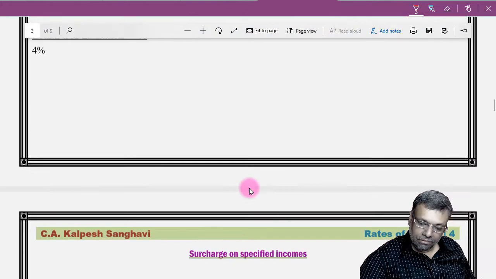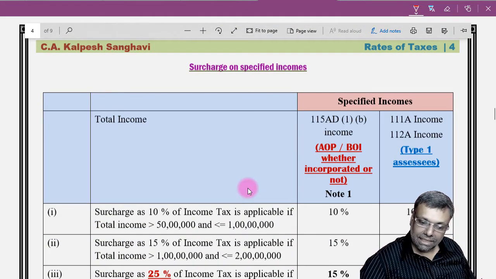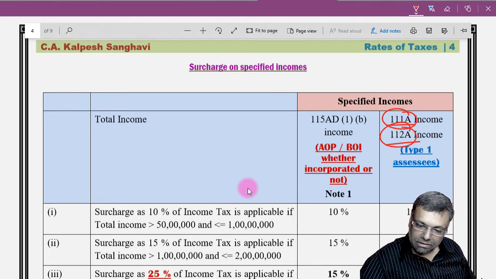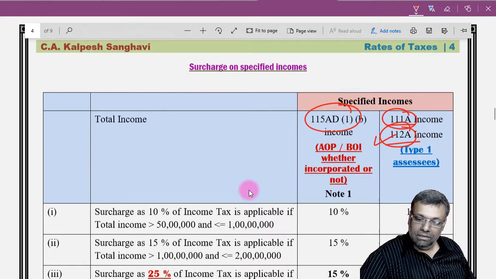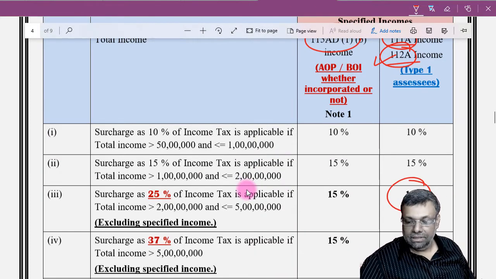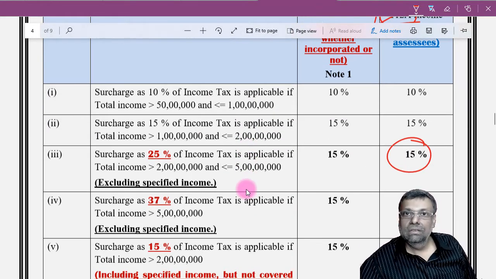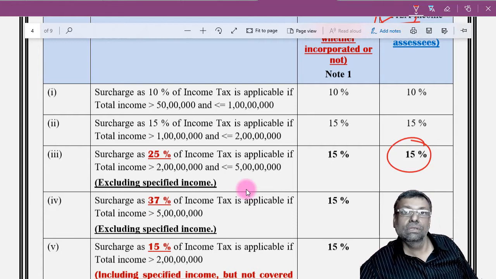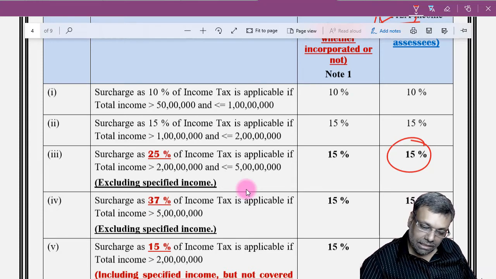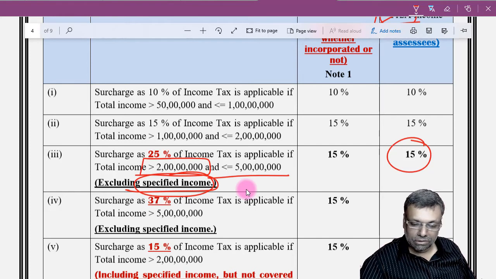So for that, there are special provisions in the Finance Act for the specified incomes. However, in the given question, it is 112A income. The surcharge should be kept to 15%. Now see, in order to achieve this objective, the normal surcharge on the other income should be applicable. However, for the specified incomes, you should have only maximum surcharge of 15%. So it says that excluding the specified income, if your income crosses 2 crore but not crossing 5 crores, then it is 25%. So excluding the specified income.